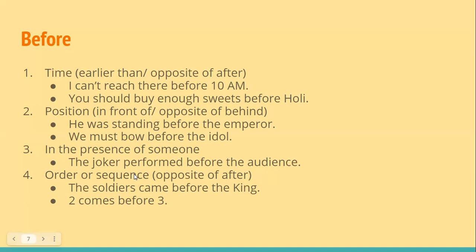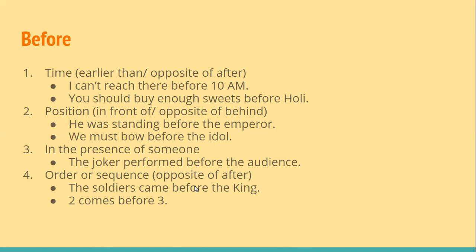Or it can also be used to show order. The soldiers came before the king.